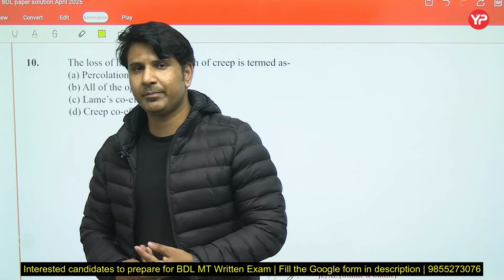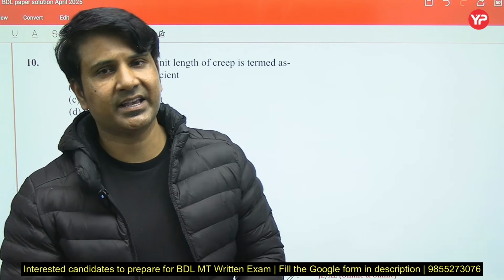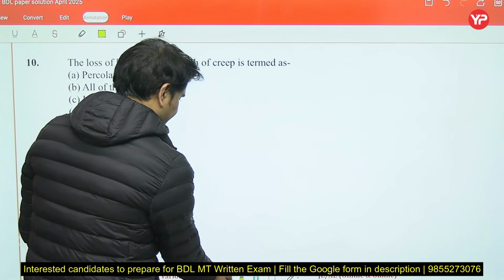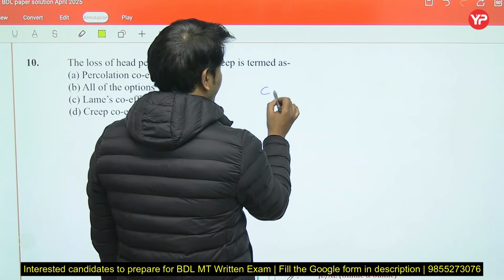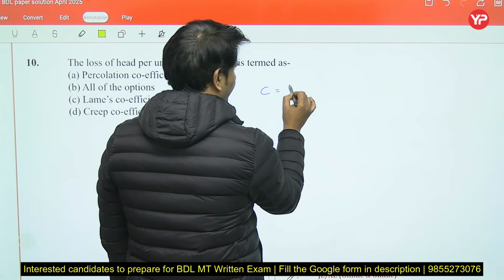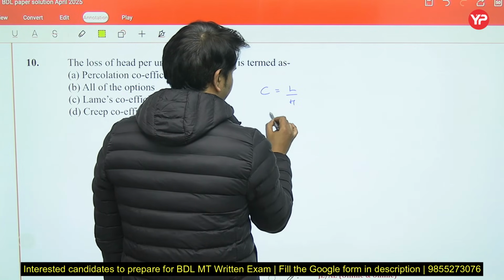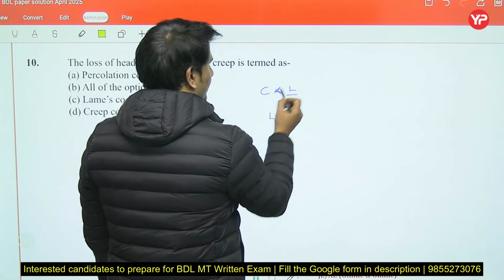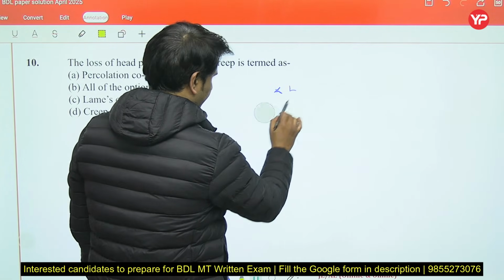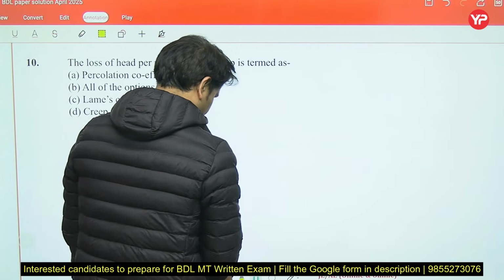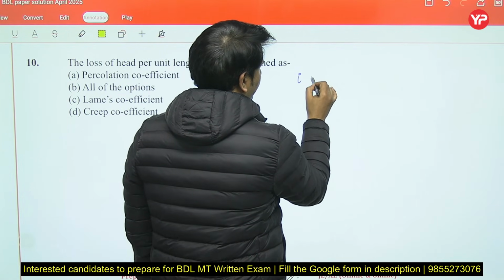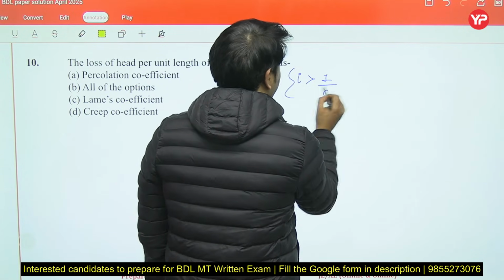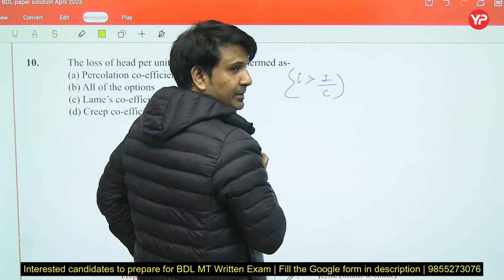chapter called seepage theories, in which Bligh has given the creep theory, and for design he simply suggests that C is equal to L by H. It means that you can also write it like this: I should be greater than 1 by C. This is the design consideration. C is the Bligh's creep coefficient.